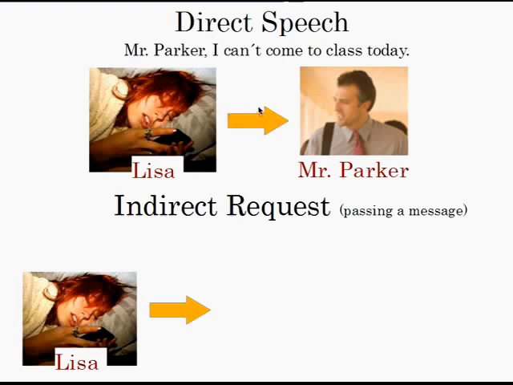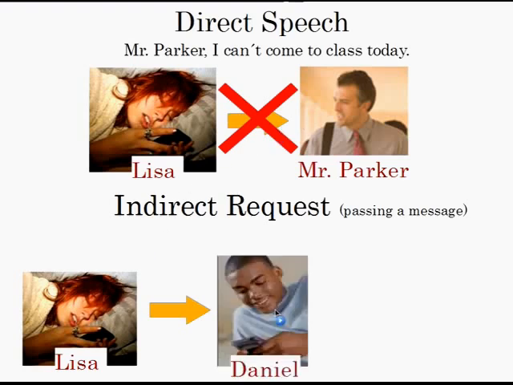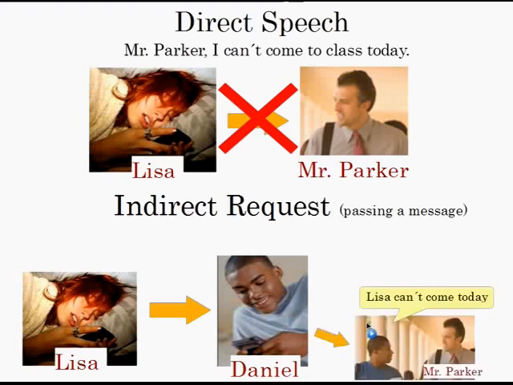But Lisa couldn't do that. She couldn't talk directly to Mr. Parker, right? So instead, she had to use an indirect request. So basically, an indirect request is when you are passing a message. So if we remember that Lisa didn't talk to Mr. Parker, first she talked to Daniel, right? And then Daniel went and he told Mr. Parker, and he said, "Hey, Lisa can't come today."